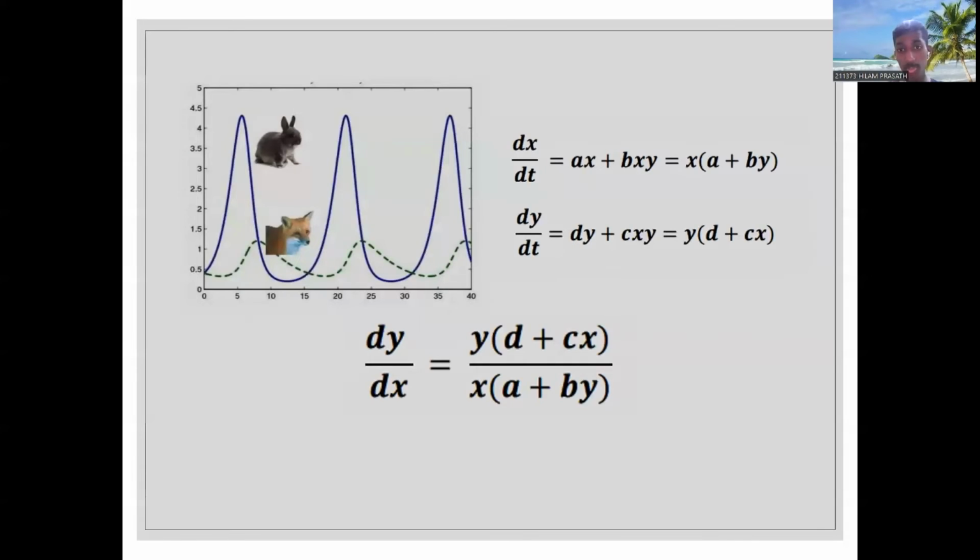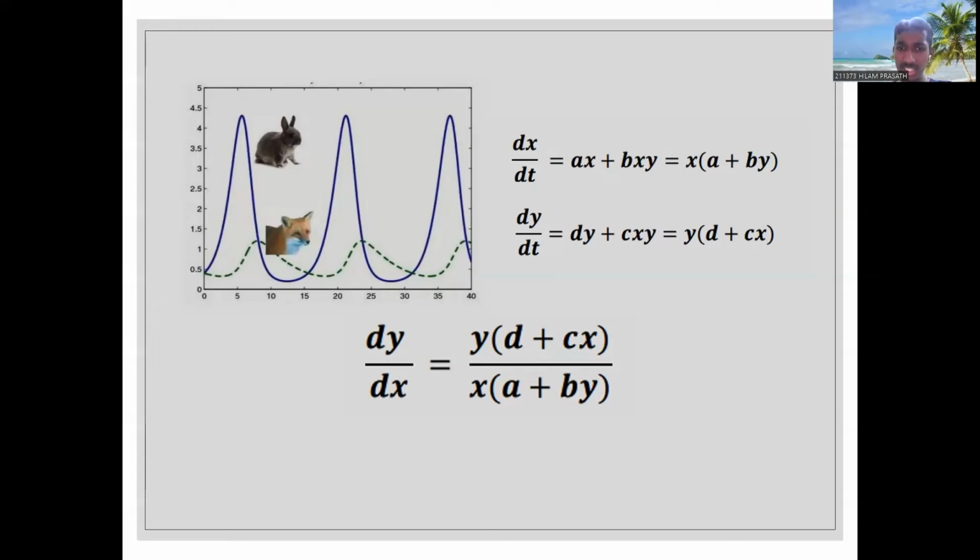The product of their populations determines the number of interactions between the species. Each encounter has a tendency to enhance y while decreasing x. As a result, x's growth rate contains a term in the form of bxy, and y's growth rate includes a term cxy, where b and d are positive, and t has no effect on the parameters, and a, b, c, d are parameters. This assumption leads to this equation, which is dx/dt equals ax plus bxy, equals x(a plus by), and dy/dt equals dy plus cxy, equals y(d plus cx).